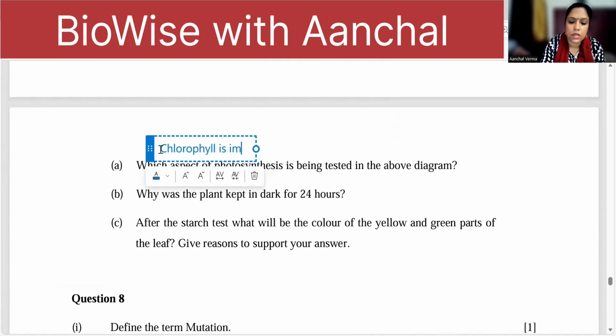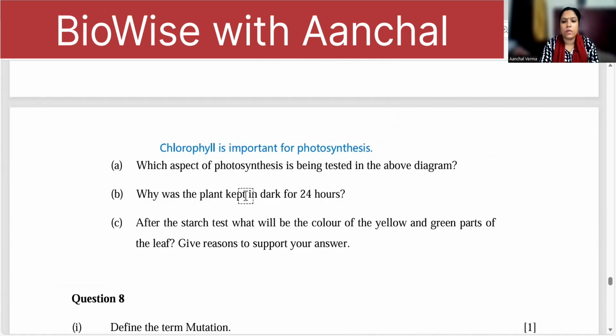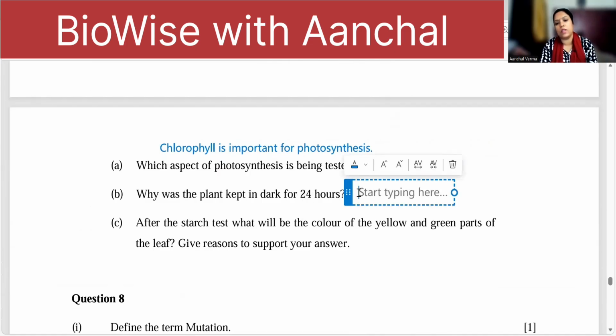Chlorophyll is important for photosynthesis. Correct? Is important for photosynthesis. Next one, why was the plant kept in dark? That is for destarching.